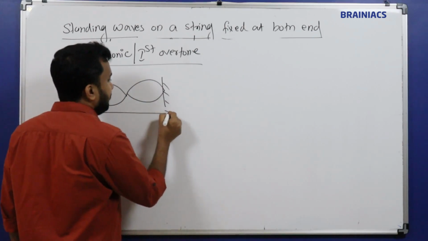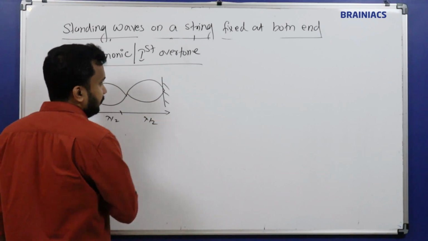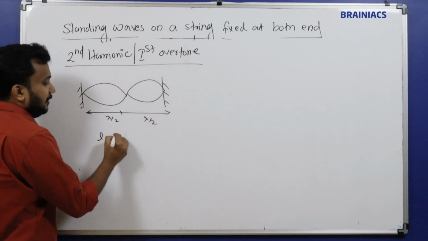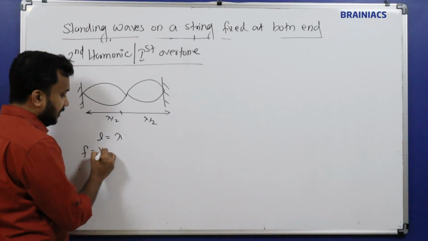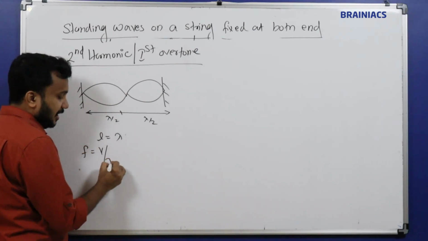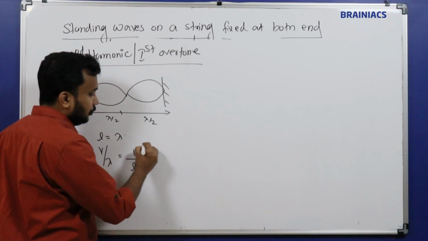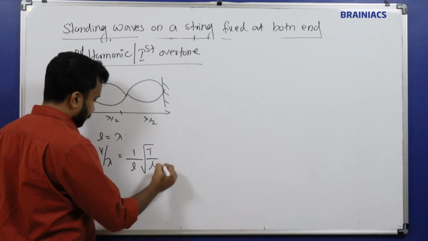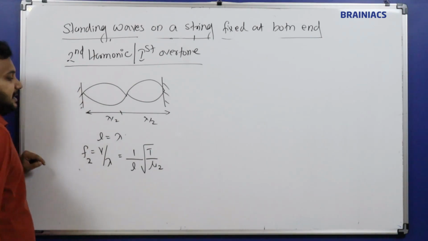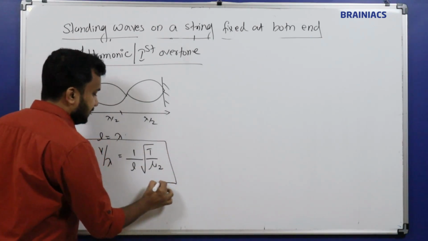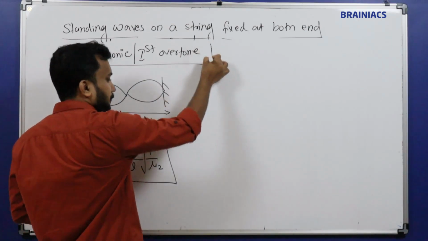Each piece is lambda by 2, so the total is lambda, so L equals lambda. Frequency equals velocity divided by lambda, and since lambda is L, f = (1/L) √(T/μ). This is called the second harmonic, represented as F2, and another name for it is the first overtone.